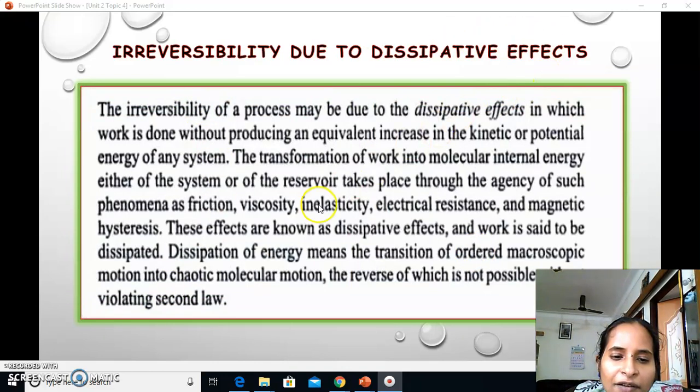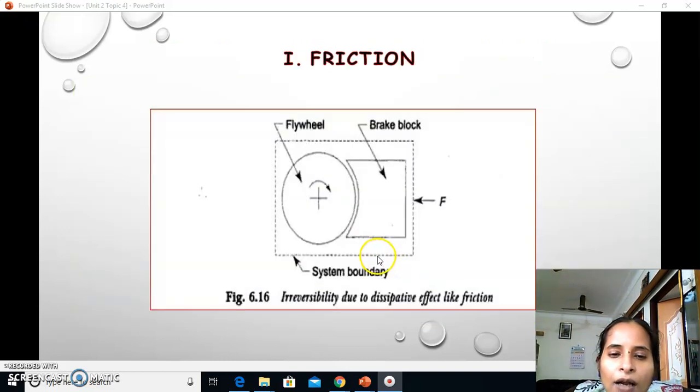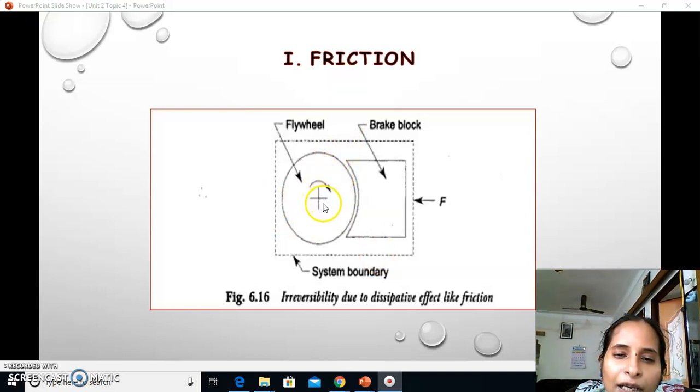Irreversibility due to dissipative effects includes especially friction, viscosity, inelasticity, electrical resistance, and magnetic hysteresis, which are known dissipative effects. I have explained one by one the various dissipative effects and their effects on the systems in increasing the irreversibility.